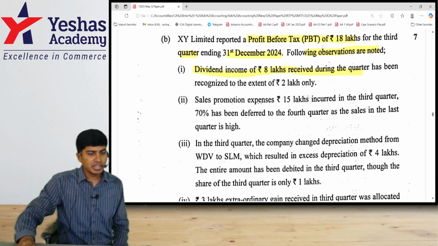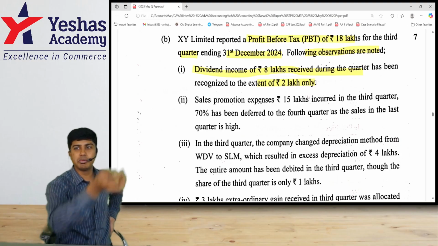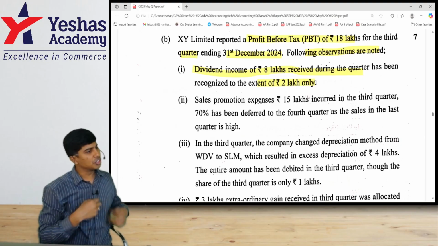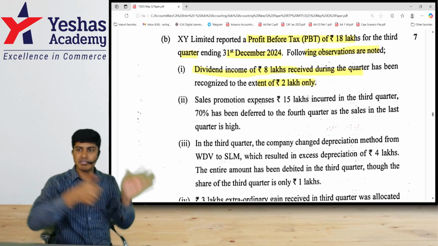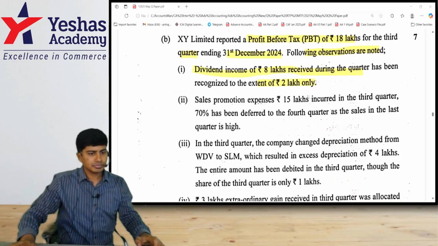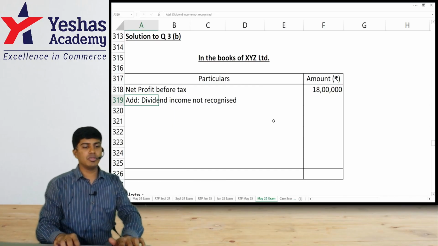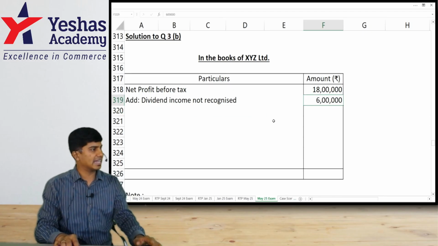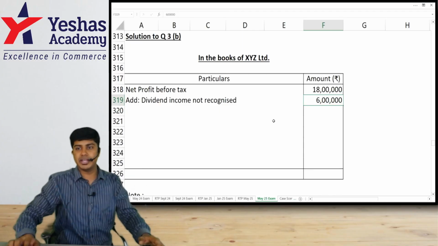What have they done? They recognized only to the extent of 2. What did they do with the remaining 6? They shared it between 1, 2 and 4. Are they right? No, they are not right. They should put the entire 8 lakh as income. They put only 2 lakh. Balance 6, we will write. Let me write here: add dividend income not recognized. How much is not recognized? 6. I will recognize that 6 lakh. By recognizing this dividend income, my profit will increase. So I am adding it.